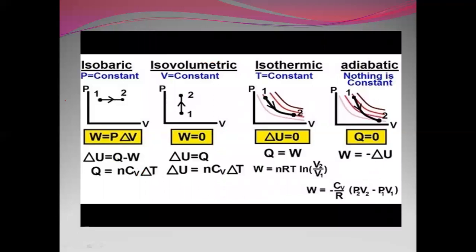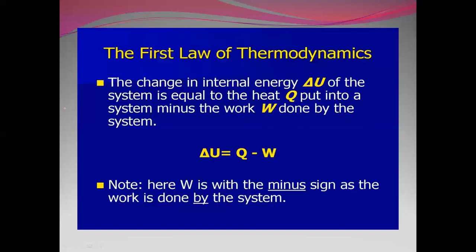So isobaric, isovolumetric, which is nothing but isochoric, isothermic, and adiabatic. Isobaric is nothing but the pressure remains constant. Isochoric is nothing but volume remains constant. Isothermic is nothing but temperature remains constant. Adiabatic means not, that is, heat content of the system remains constant. So those are the different types of processes.